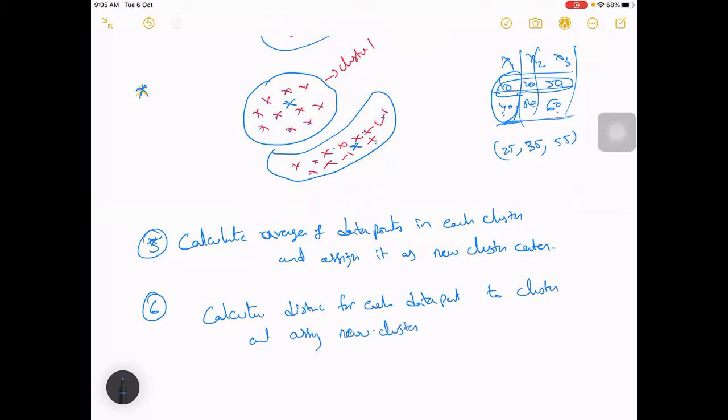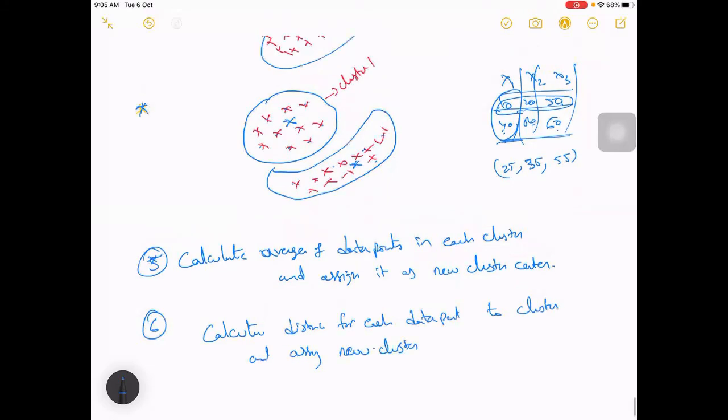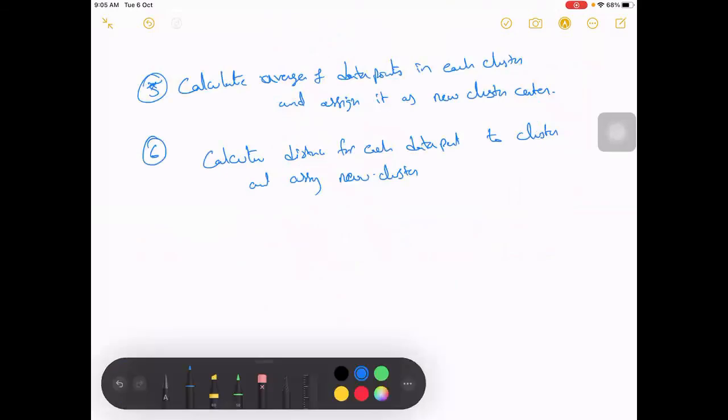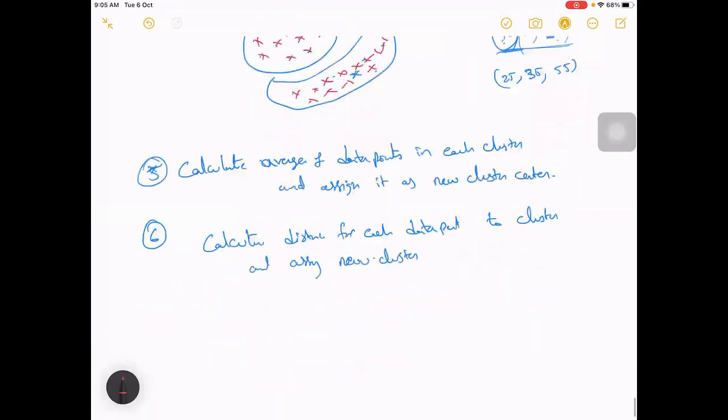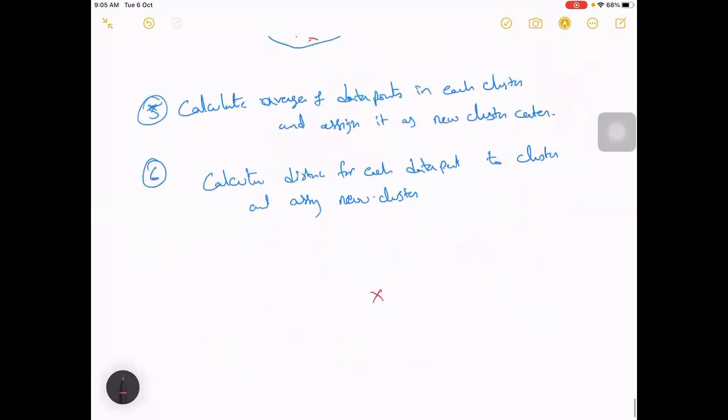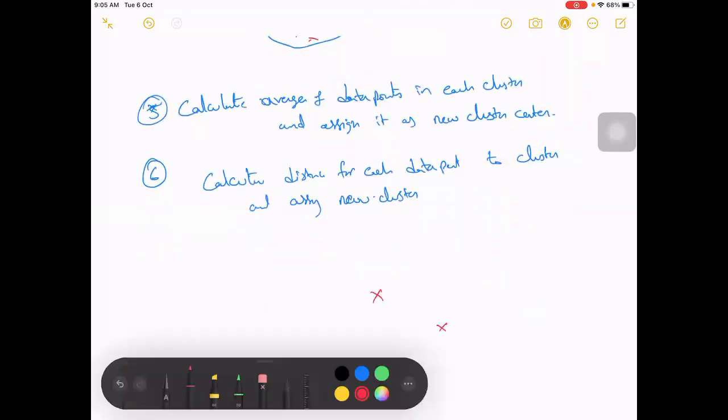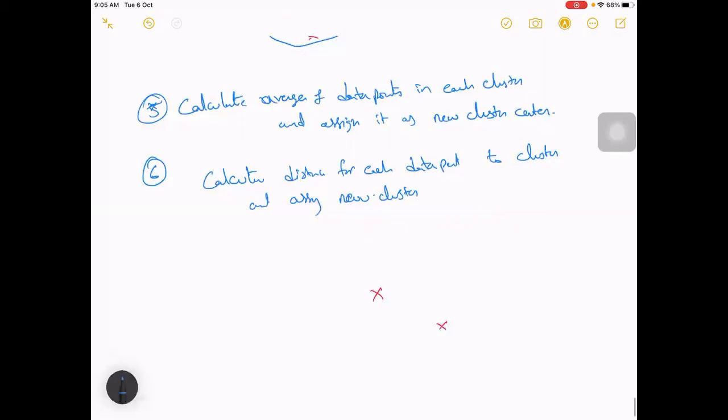Okay, so the previous cluster 1, cluster 2 will vary now, they are only needed until you assign a new cluster center. Once the cluster center is ready, so now this is your cluster center, this is your cluster center, these are the points you have.